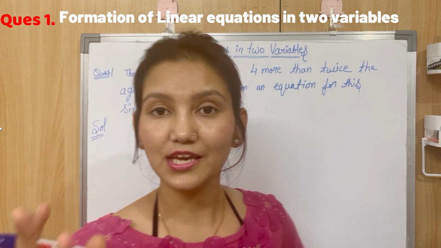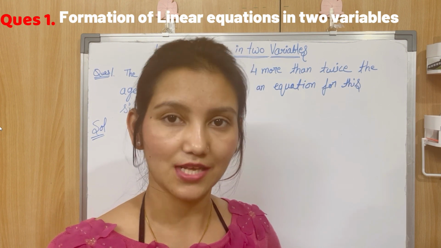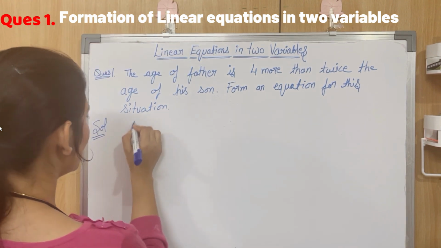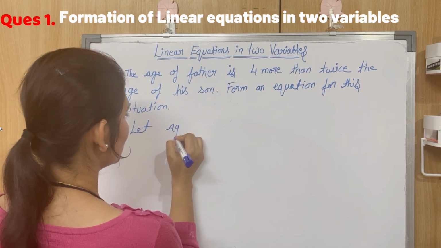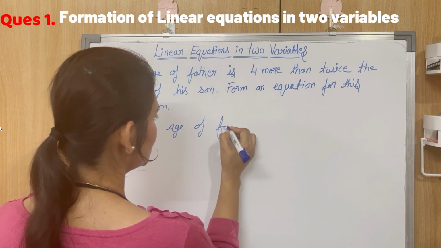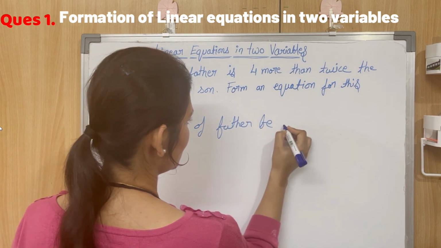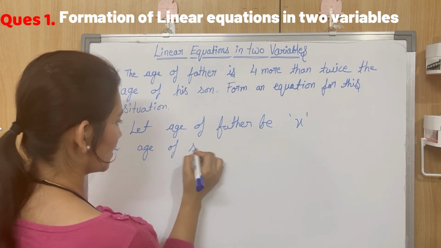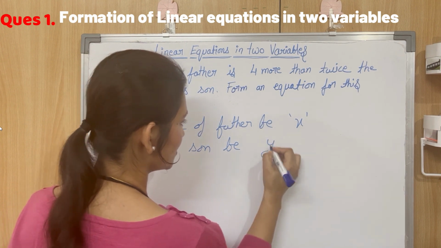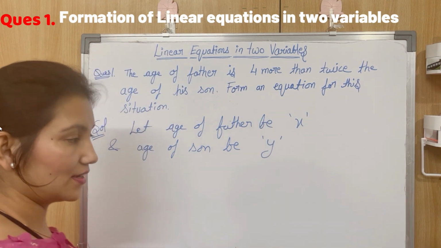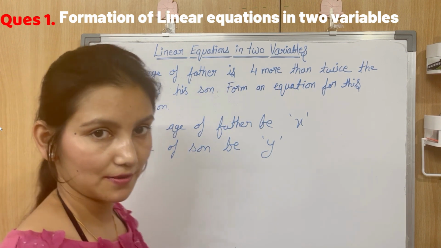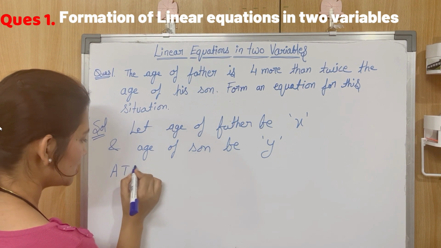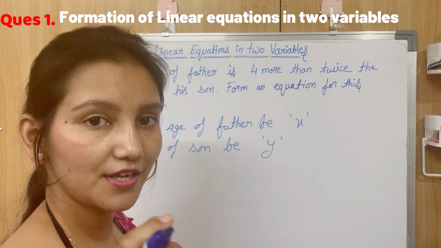We don't know the age of the father, we don't know the age of the son. So let's suppose the age of father be x, and age of son be y. So we have assumed the age of father as x and age of son as y. Now what does the question say? According to the question, ATQ, which is for according to the question.